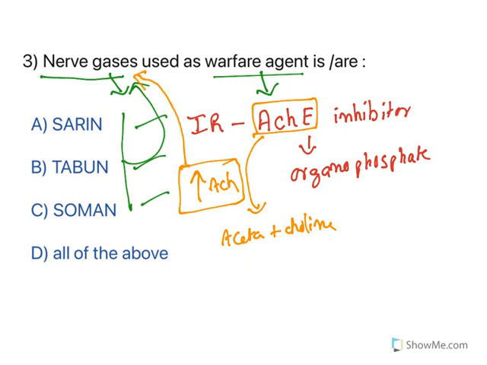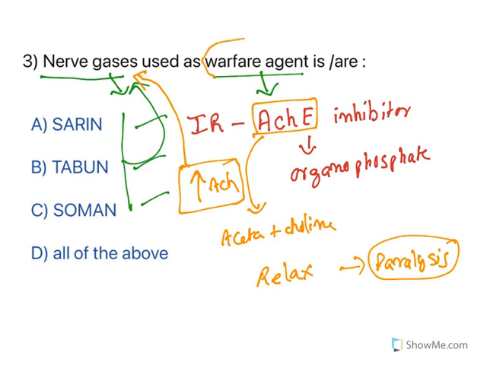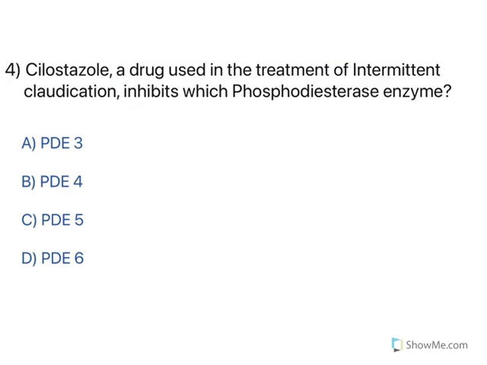What happens when acetylcholine is continuously activating? All the muscles will be under contraction and they fail to relax. It causes a kind of paralysis, which may result in cardiac arrest also. So because of this effect, they were used as warfare agents, and all of them belong to the category. So nerve gases used as warfare agents are, all of the above. So this is the answer. Moving to the next one.